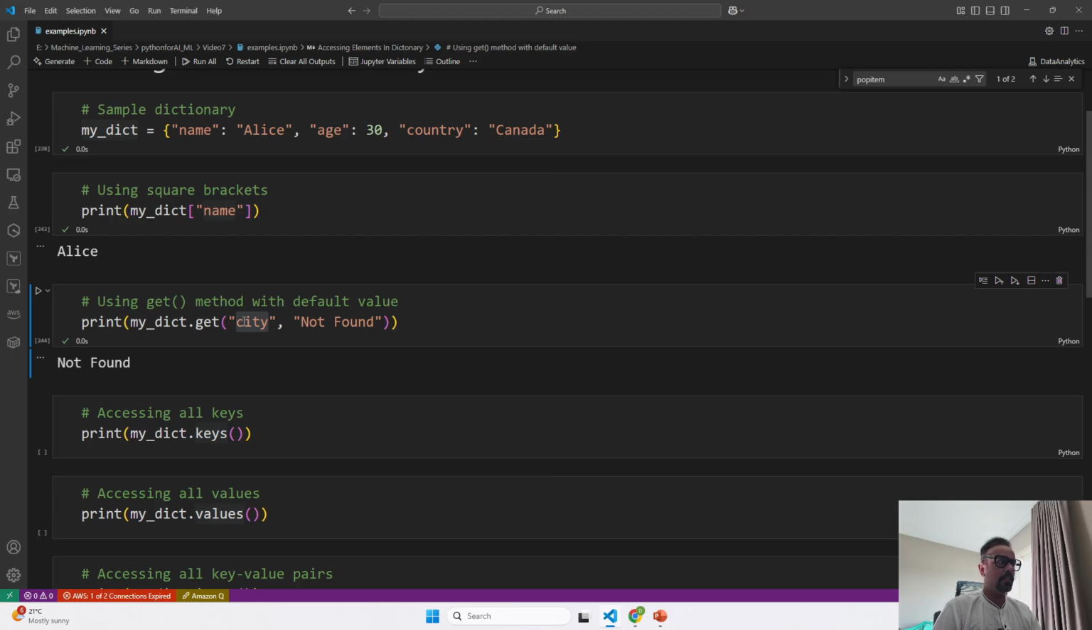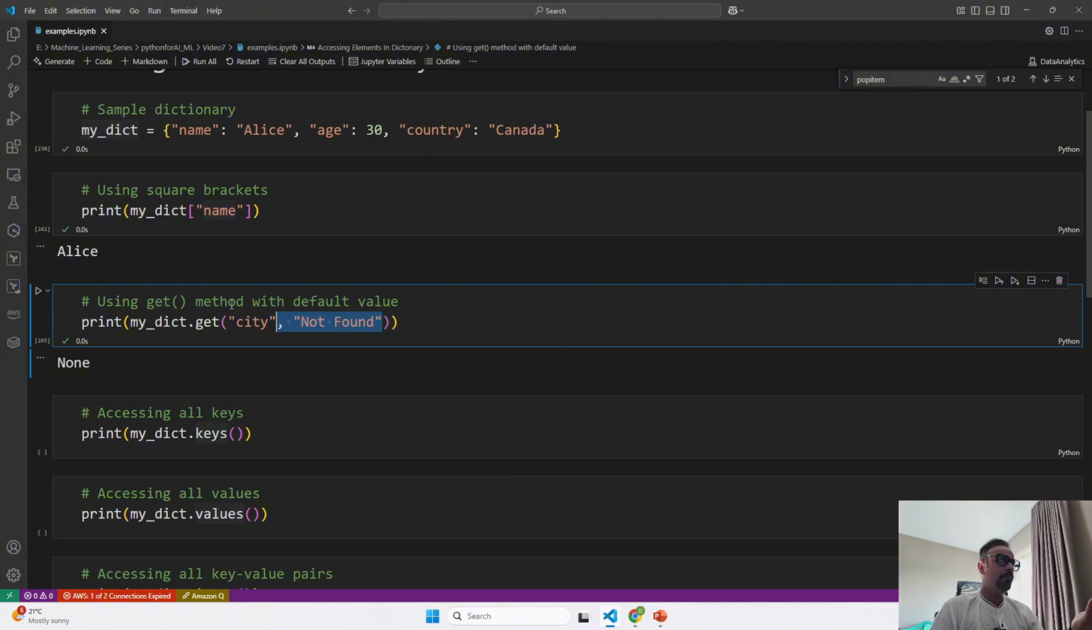If this does not exist, this is one way. Another way is, even if I remove this and I run it, it is still giving a None object instead of giving a key error. So that is the difference of using the get method.